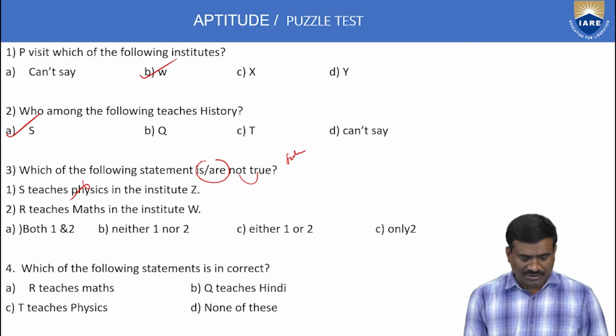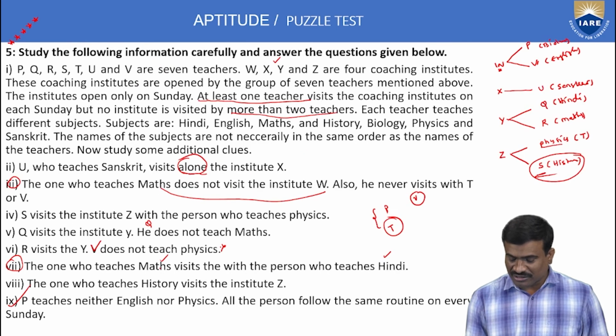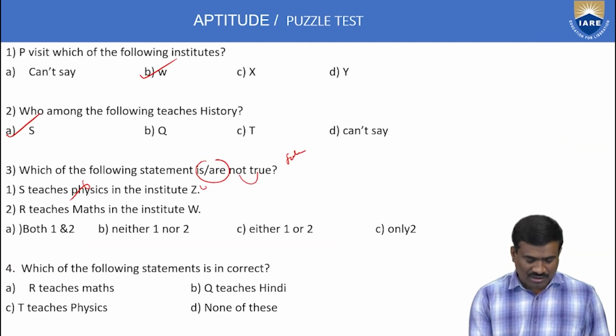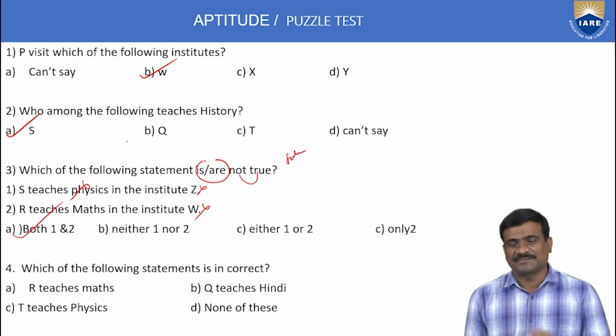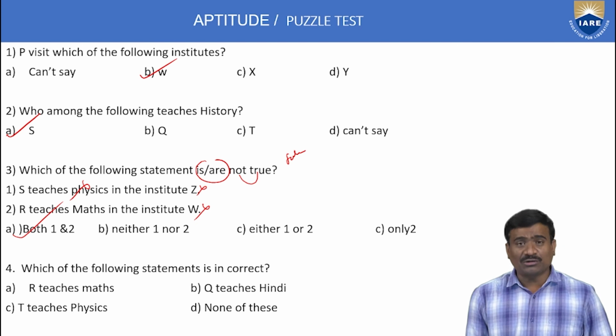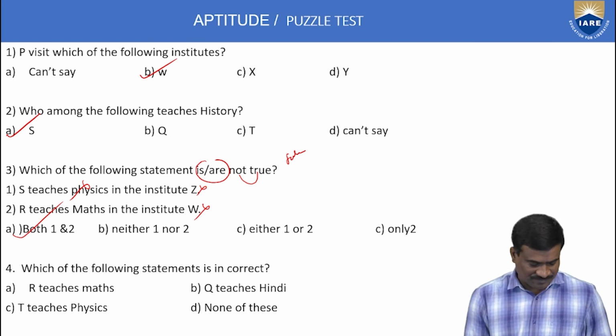R teaches mathematics, but mathematics is correct and W is not, the institute is Y. First one not correct, second one not correct. Then the answer is both 1 and 2 not correct, not true. Option A only is correct.